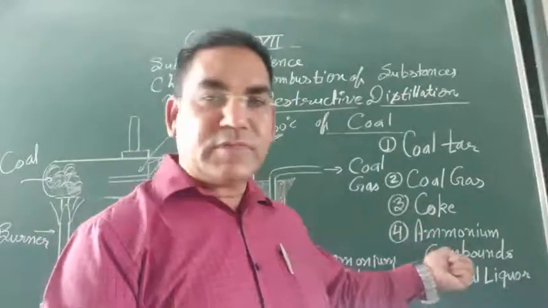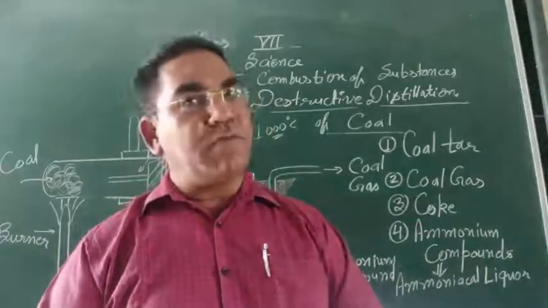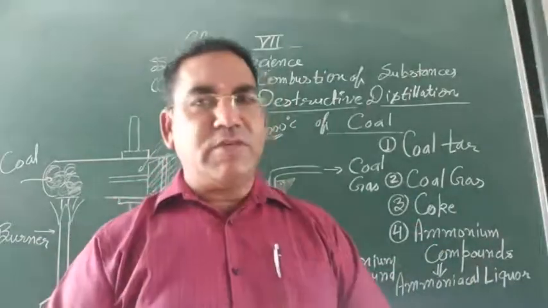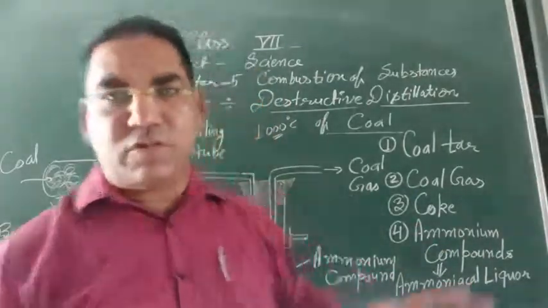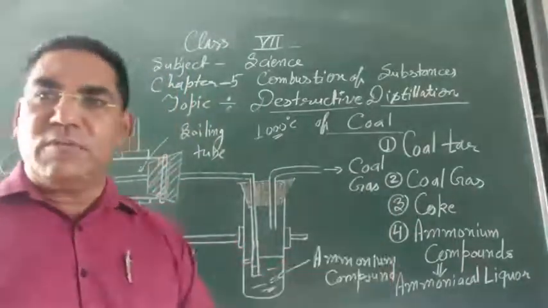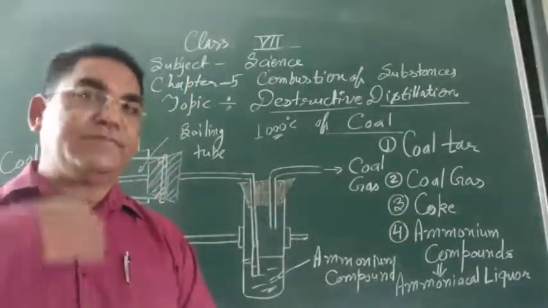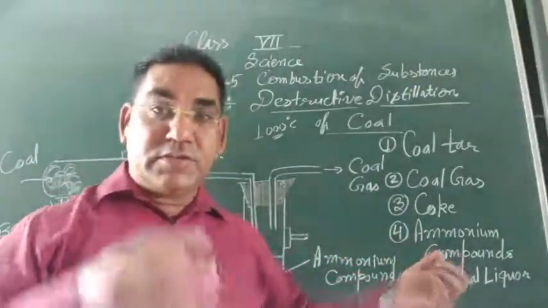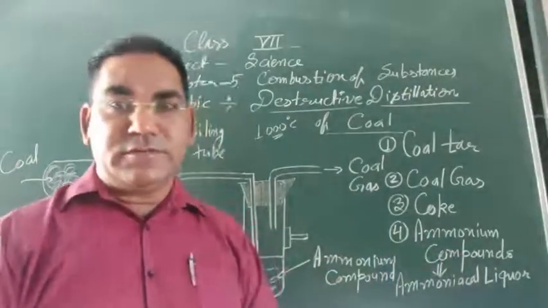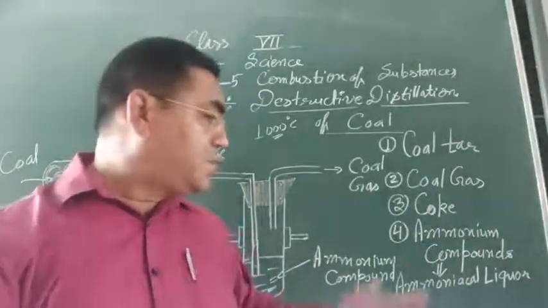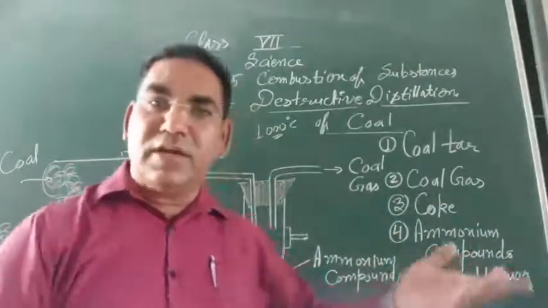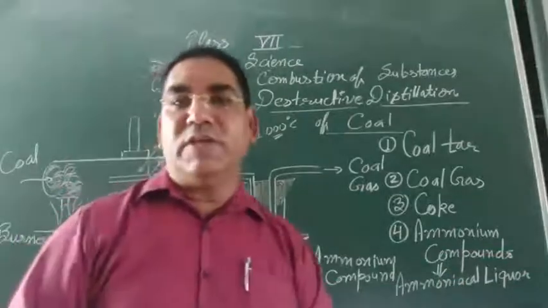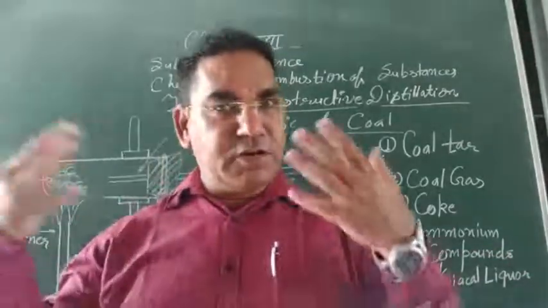Next one, ammonium compounds. Various ammonium compounds are obtained over here. And when these ammonium compounds pass through the water, it produces ammoniacal liquor. And this ammoniacal liquor is important to us.